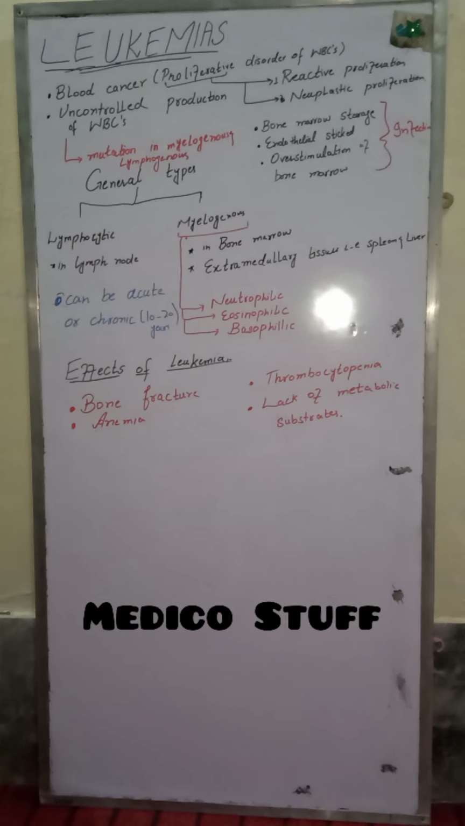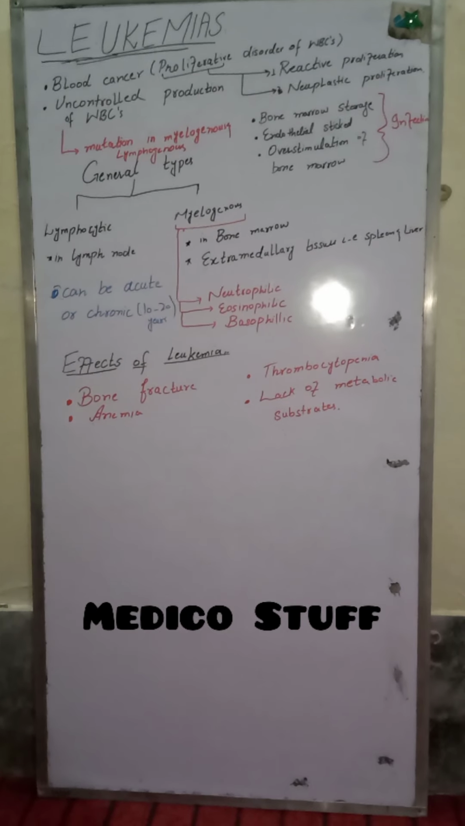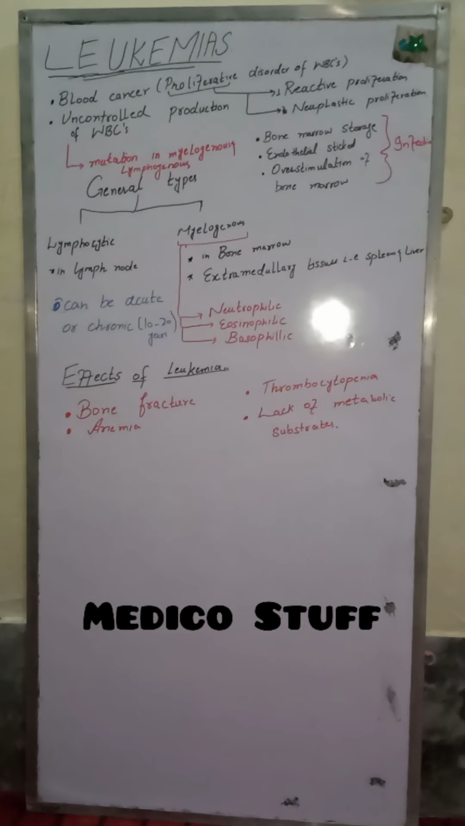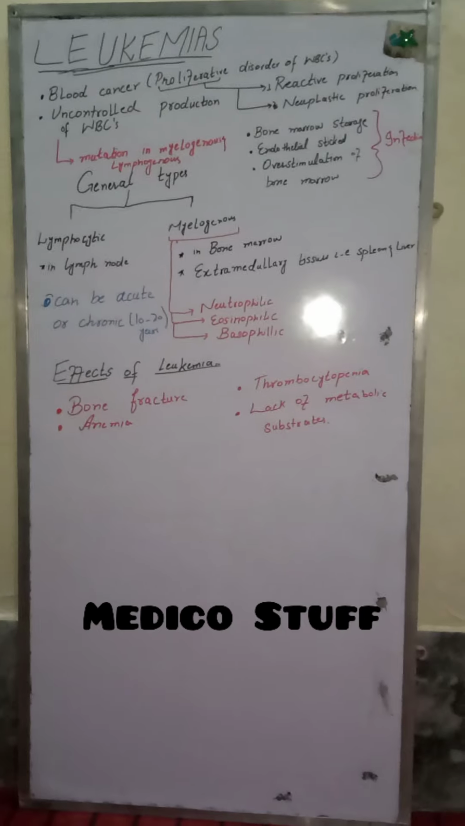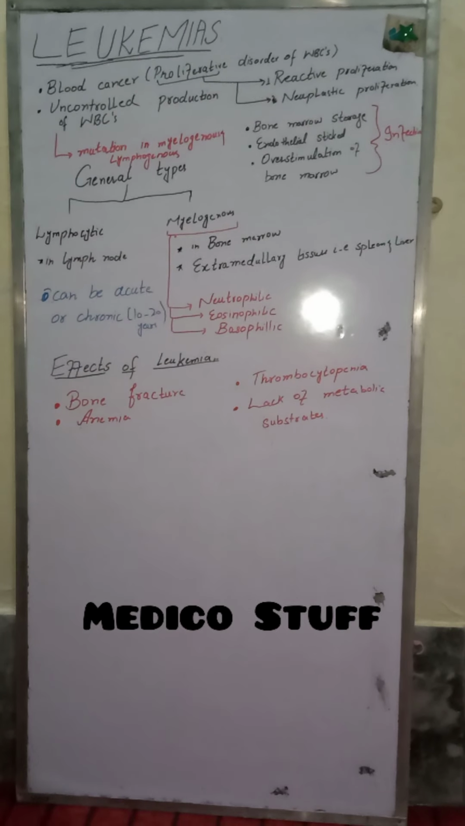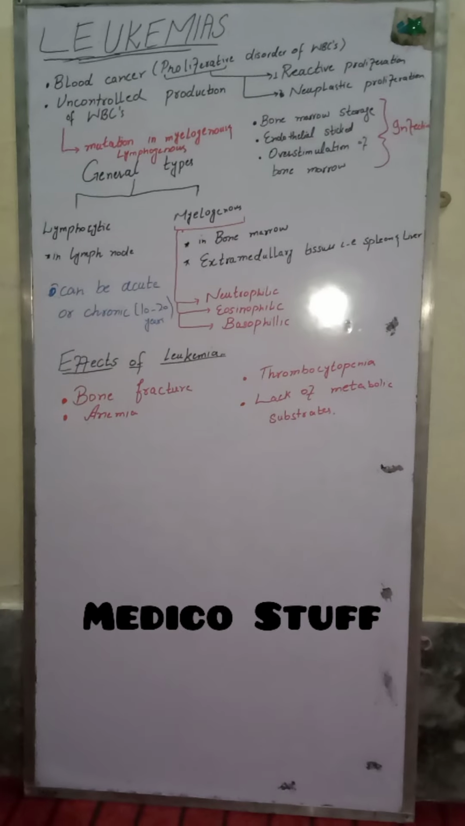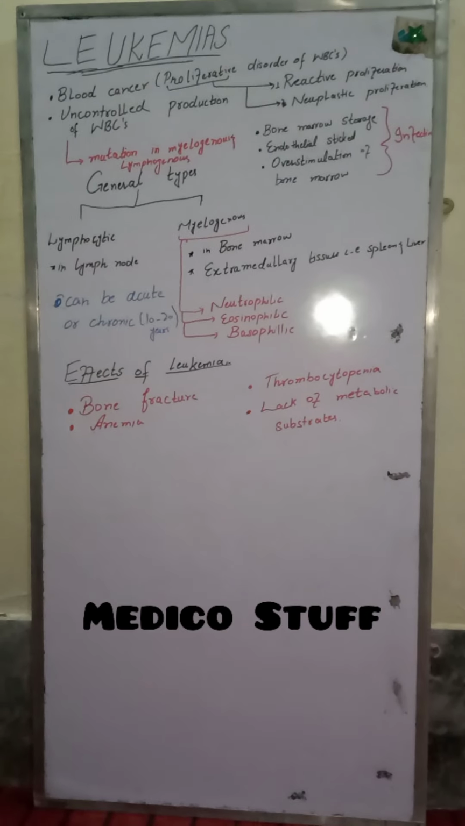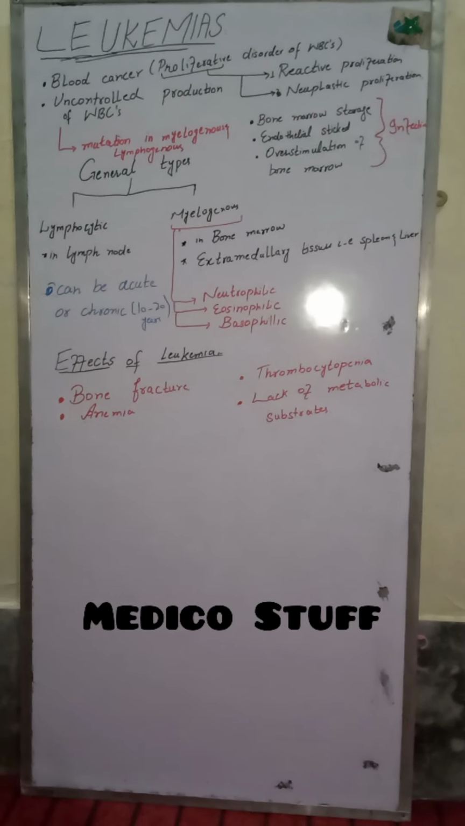How does this leukemia occur? Whenever there is rapid proliferation in the WBCs, or the WBCs in number increase in our circulation due to some sort of drug, exposure to antigen, infection or something else, this will be called as leukemia whenever there is an increase in the number of WBCs.